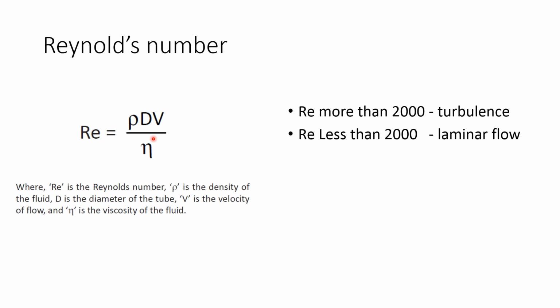Whenever Reynolds number is more than 2000, it produces turbulence inside the blood vessel, and whenever Reynolds number is less than 2000, it is usually laminar type of blood flow.